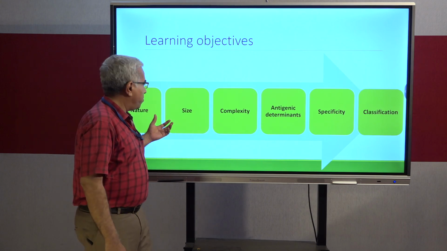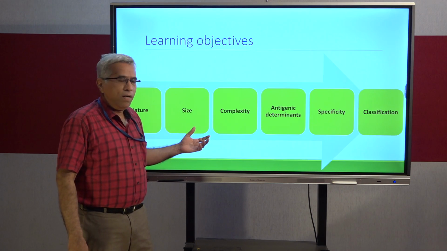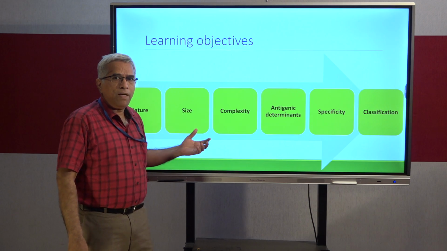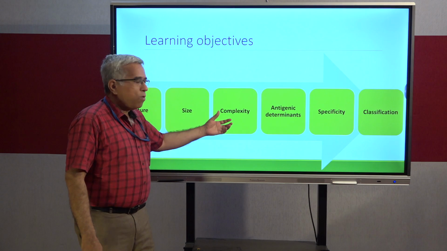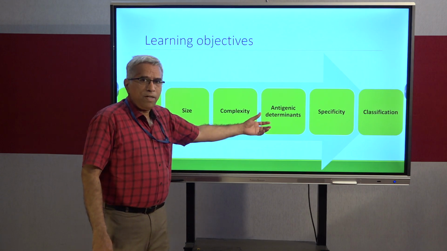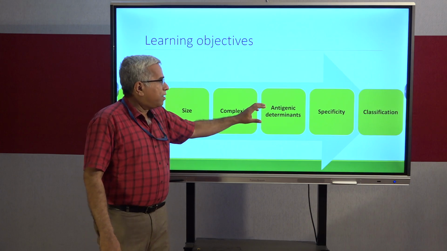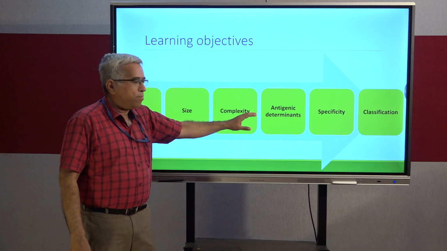We are going to learn about the nature, that means physical nature, chemical nature, and size, that means what is the minimum size for a molecule to act as antigen, followed by the complexity. And what are the antigenic determinants? There are certain structures that are present on the antigens that determine the immunogenicity of the antigen. So we are also going to learn about that.